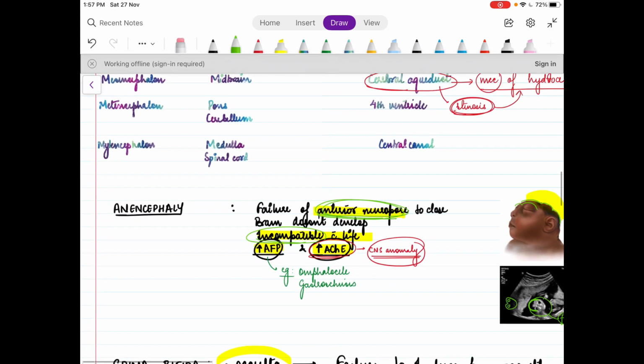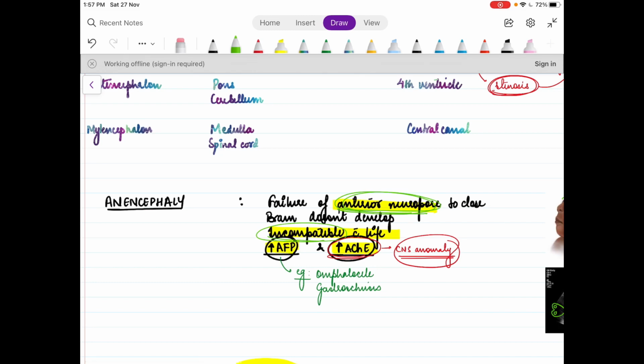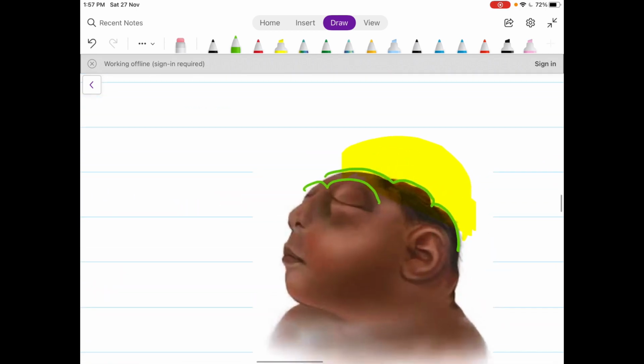Now we come to these important anomalies which occur when there is a problem in the development of the nervous system. Now we'll see what actually is anencephaly. Anencephaly, as I already discussed, is because of the failure of the anterior neuropore to close. Because there is a failure of the anterior neuropore to close, that is in the cranial and rostral end, the brain entirely doesn't develop, and this causes an absent brain.